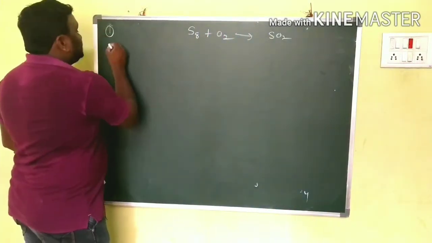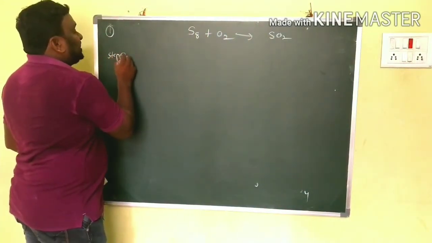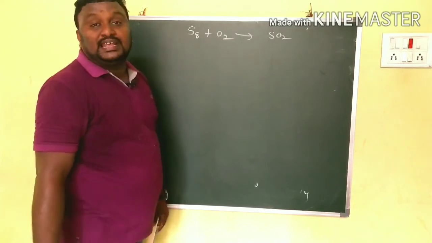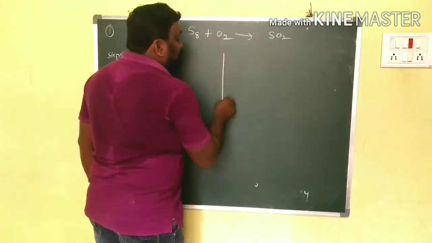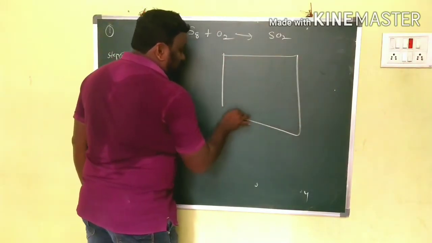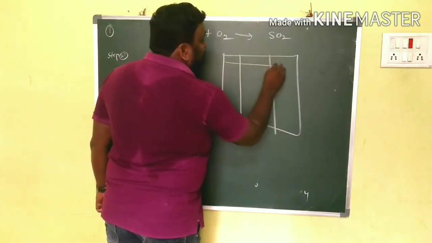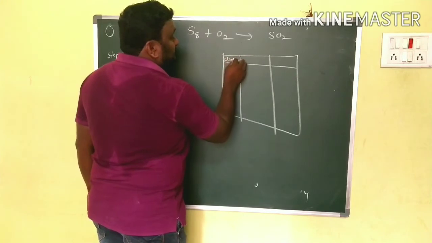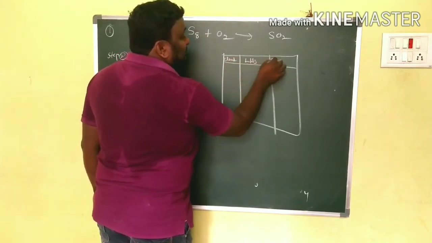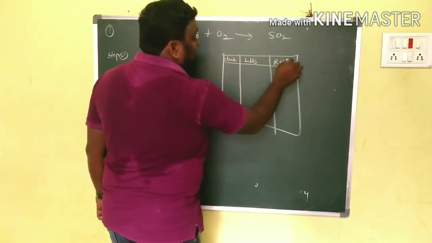So now step 2 is what? We have to check whether the equation is balanced or not. For that we have to draw the table with element, LHS and RHS.